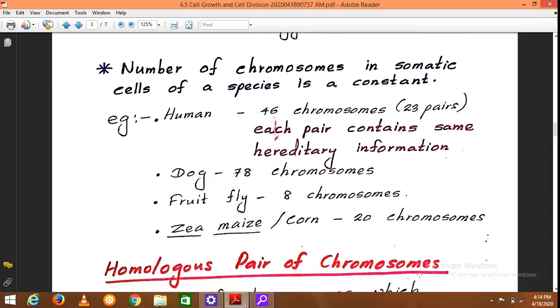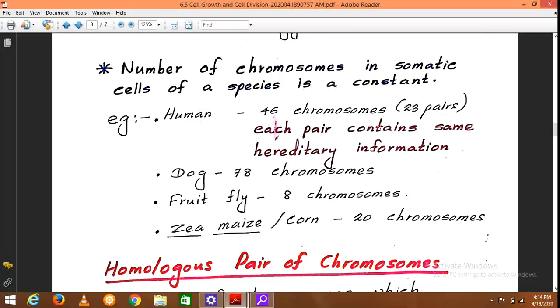The number of chromosomes in somatic cells of a species is a constant. When we consider the somatic cells or the normal body cells, the number of chromosomes in a single somatic cell is a constant for a species. For example, a somatic cell of a human being contains 46 chromosomes or 23 pairs of chromosomes.